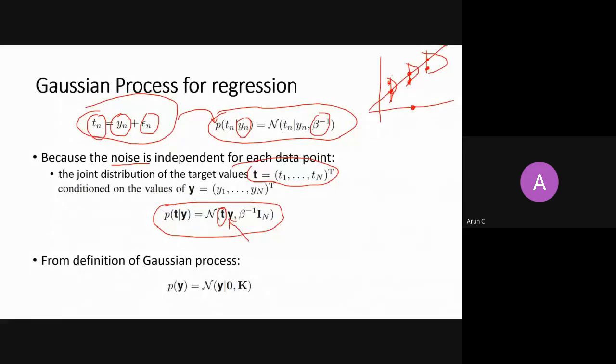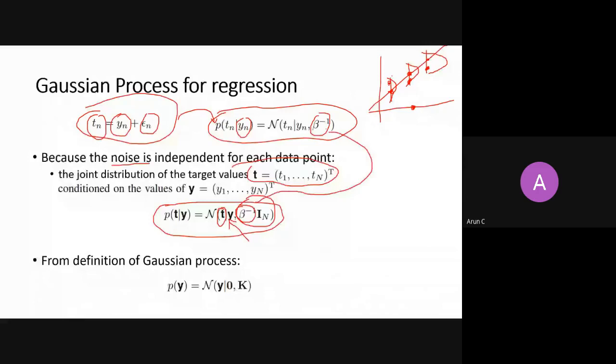And then add some noise to it. Because they are independent, I can write it as a multivariate Gaussian, where my covariance matrix is a diagonal matrix, and the variance for each noise was beta, right? As I have said here, beta, and I'm diagonalizing it.